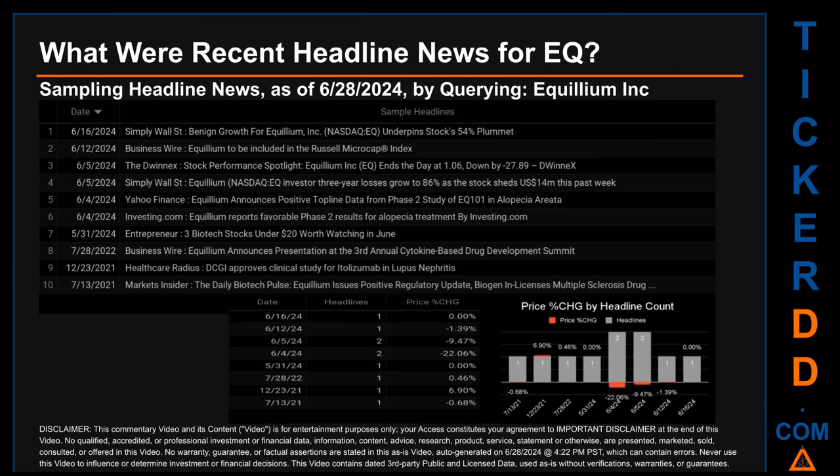What were recent headline news for EQ? Today, Friday, June 28, 2024, I sampled one of our news aggregators for latest headlines for this ticker. I did so by searching specifically by a keyword that may appear, broadly, in the title or the body of discoverable news articles. The results show 10 unique headlines, published across 8 unique dates.